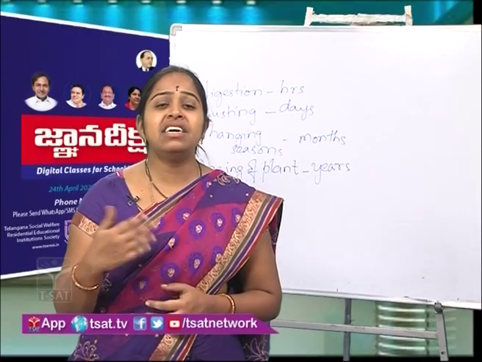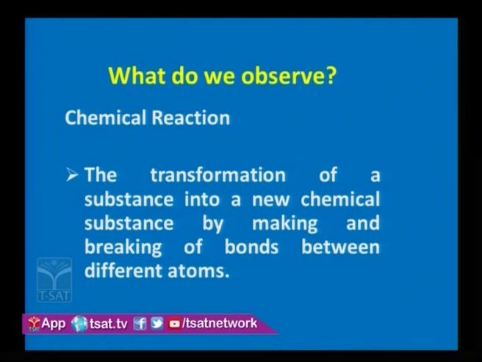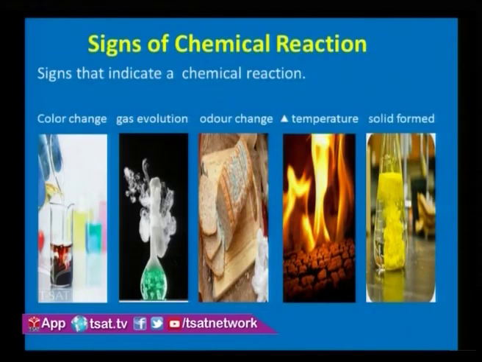Now in a chemical change, a chemical reaction takes place, that is, transformation of a substance into a new substance which is chemically different, by making and breaking of bonds between the atoms, is called a chemical reaction. Now a chemical reaction can be evidenced by different signs like color change.